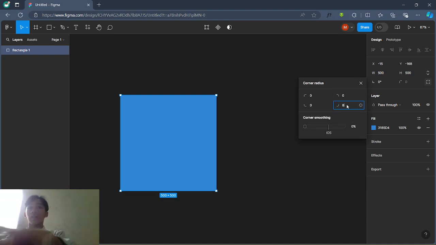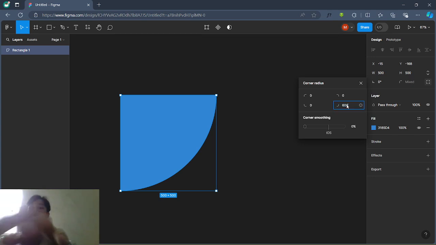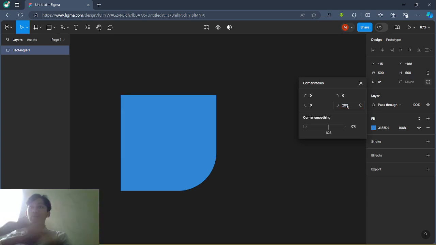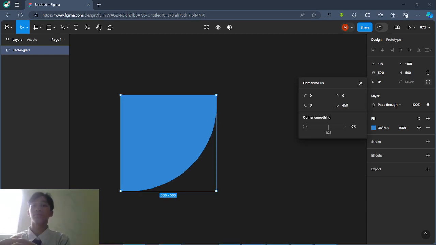In here type 800, wait, now 600, 500, no. Maybe just add a little amount of radius in here.